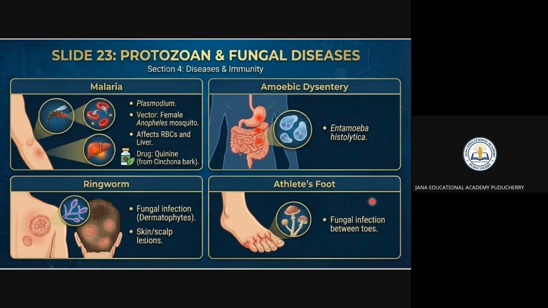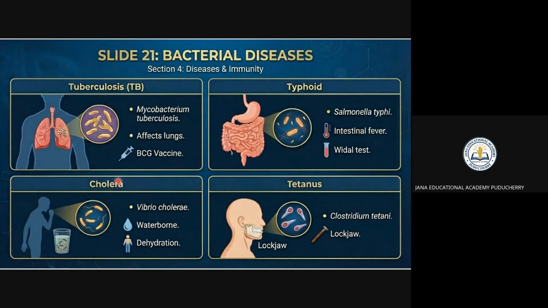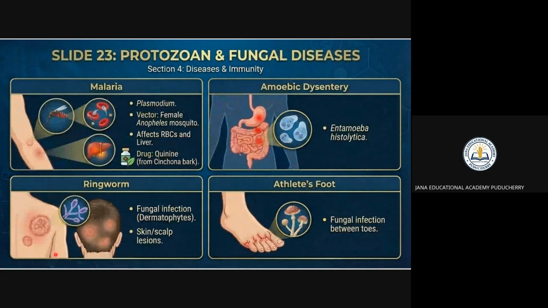The modes of transmission might be through air. Through air, tuberculosis is happening. Through water and food, it is happening, that is nothing but cholera. The skin diseases are happening by means of direct contact. Then the next one is the vector diseases. Vector diseases is nothing but by means of mosquitoes. That is, you can say malaria, right?